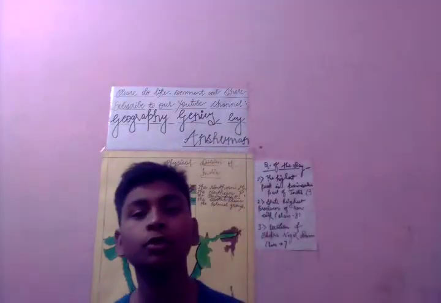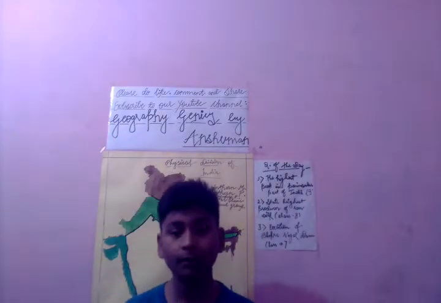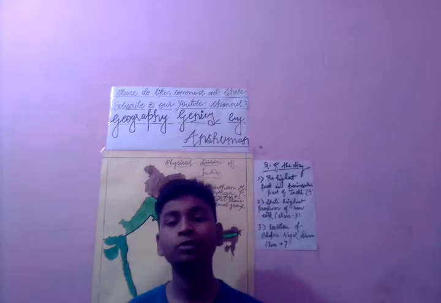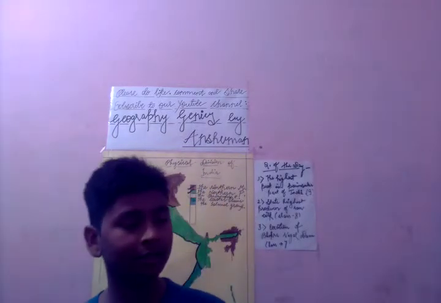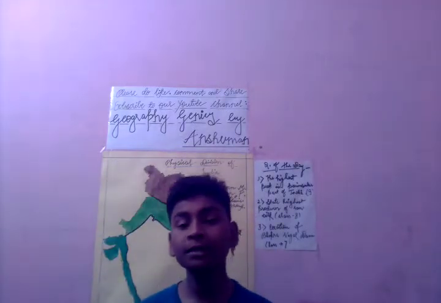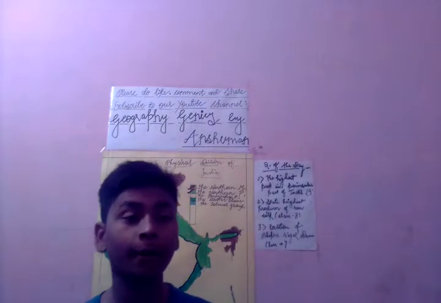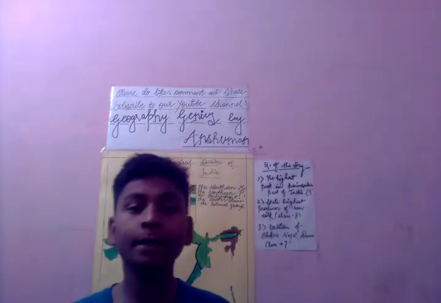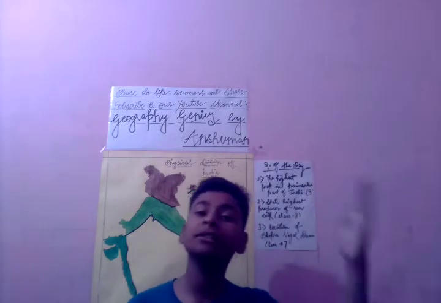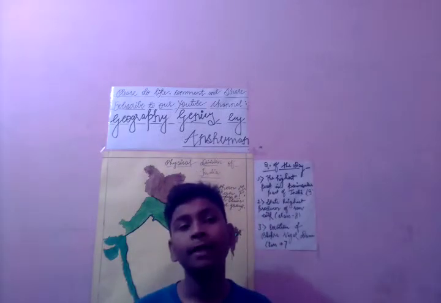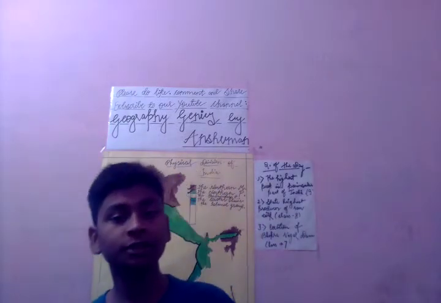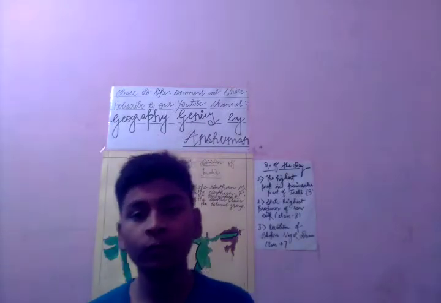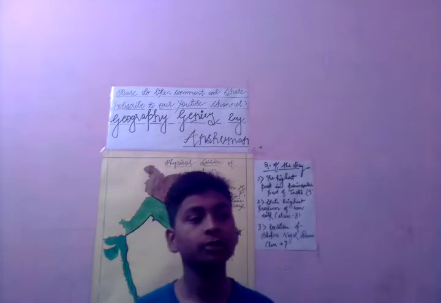Alright, so we have talked about the introduction of Peninsular Plateau. Let's have a recap of that. We have talked about how the Peninsular Plateau is the most stable land, as it was found millions of years ago in Pangea, and it is the most stable right now, because the old is the most stable form of anything.